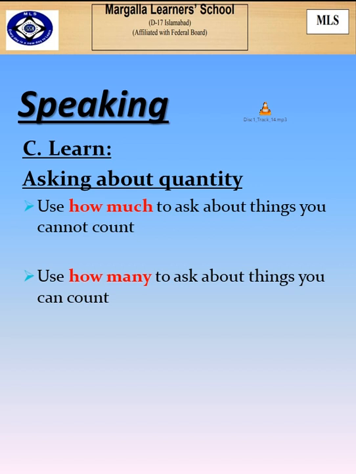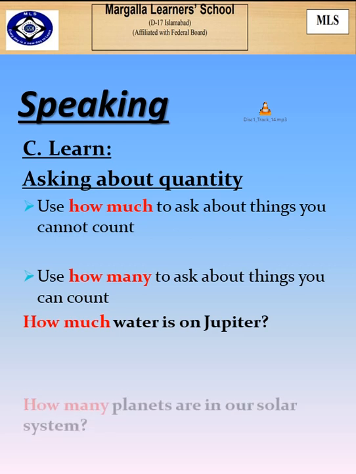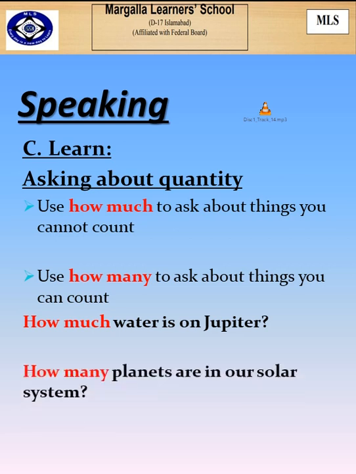How much is used to ask about things you cannot count, whereas how many is used to ask about things you can count. For example, how much water is on Jupiter? You cannot count the amount of water. That's why you are using how much over here. Whereas, how many planets are in our solar system? The quantity of planets present in our solar system can be counted. That's why we are using how many with the planets over here.